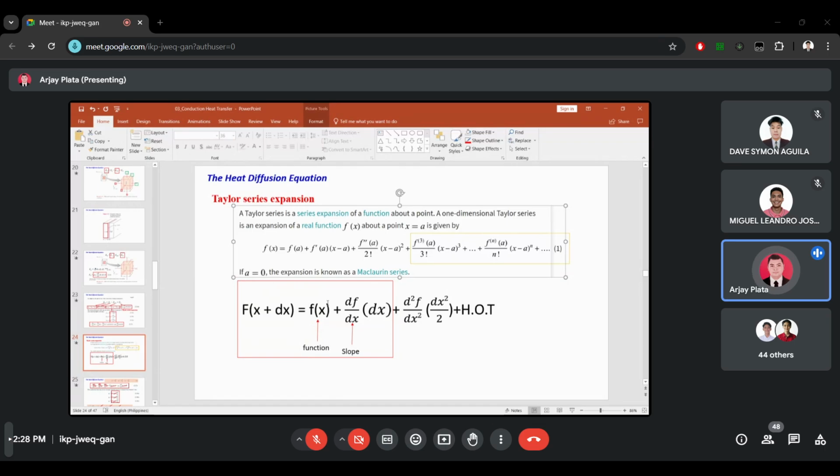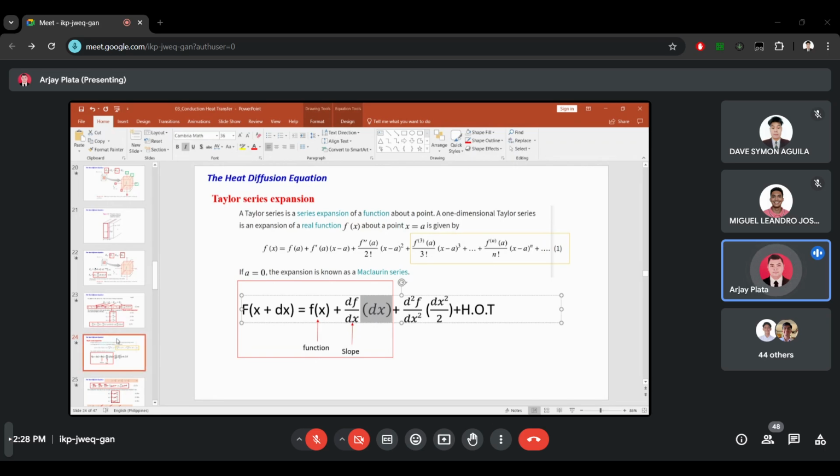We just have to consider the function and slope, but we will not consider the higher order terms. Did you get my point? So only f of x plus df over dx multiplied by dx. We will only consider the function and slope.